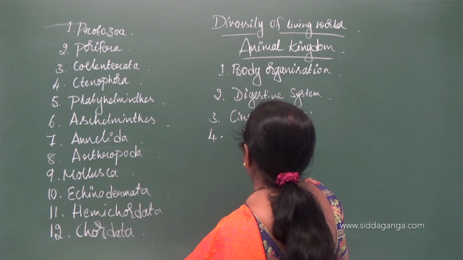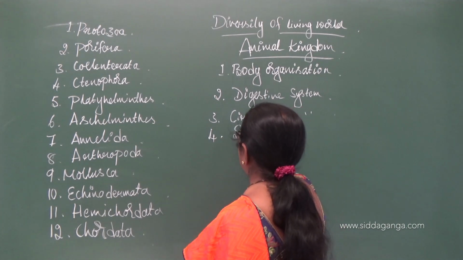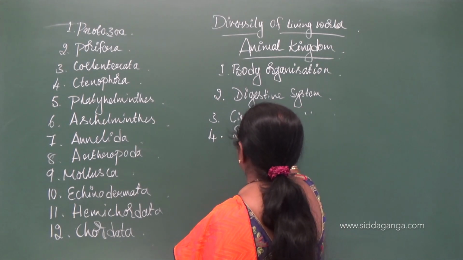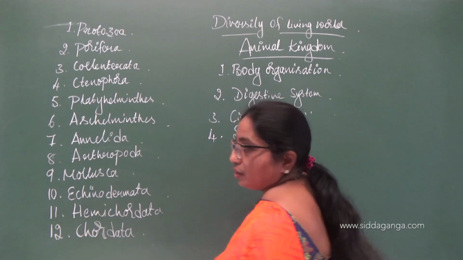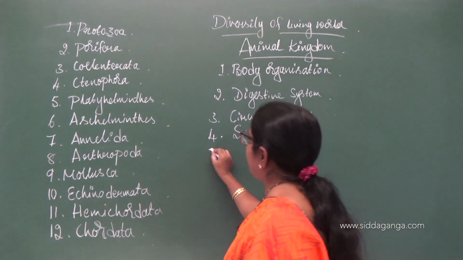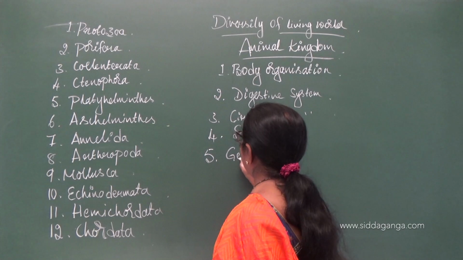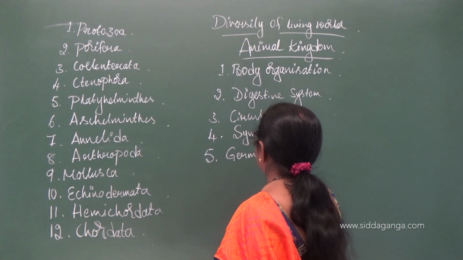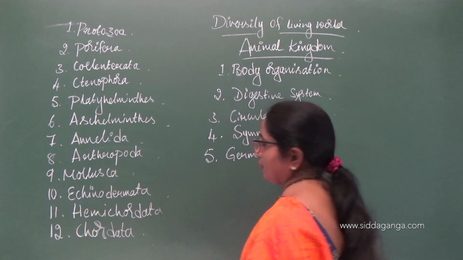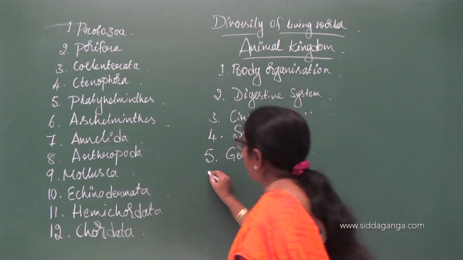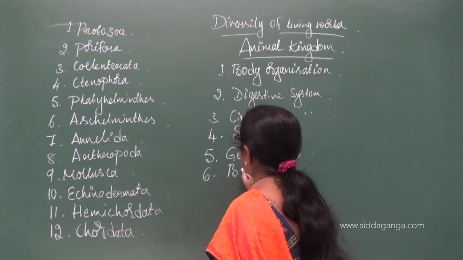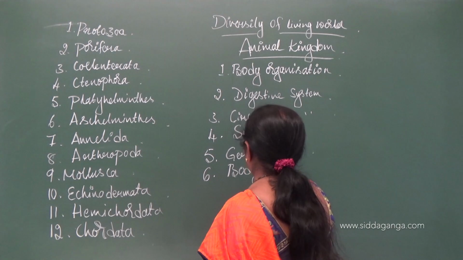Fourth, based on their symmetry. Fifth, based on their germ layers. Sixth, based on the presence and absence of the body cavity.